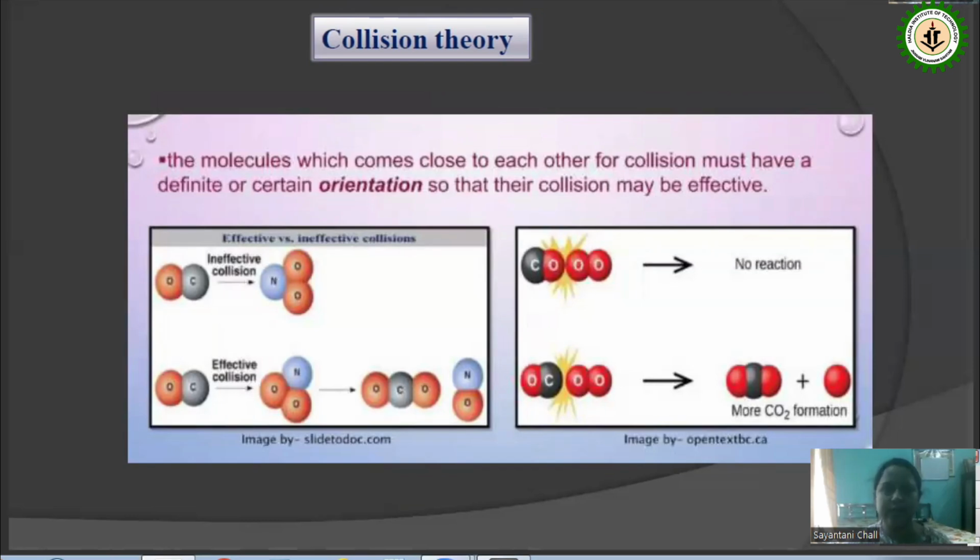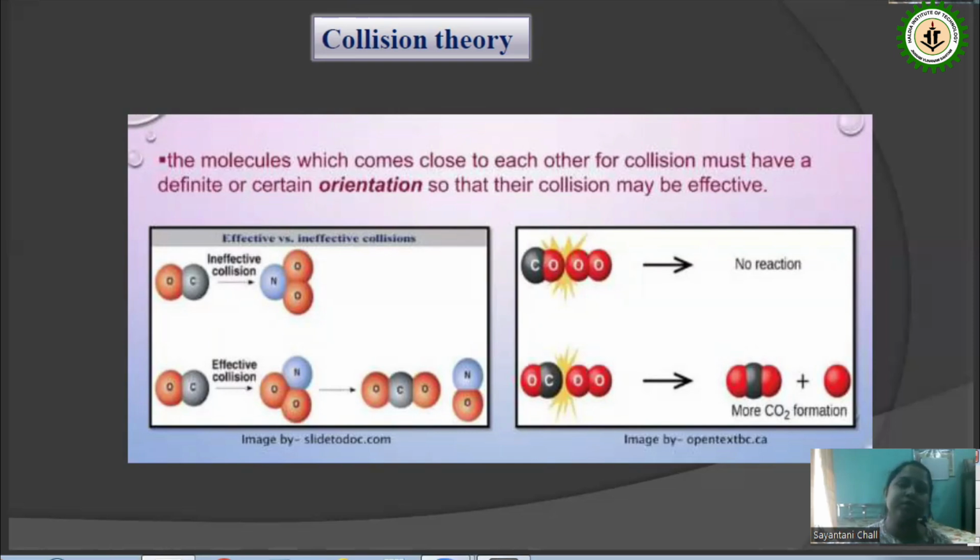Here in this slide, I'm showing you schematically that the collision posture must be effective. During the collision, the orientation of the molecules must be perfect, so that the molecules are able to get the required minimum energy to reach the product side.